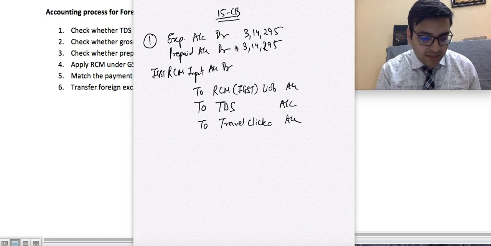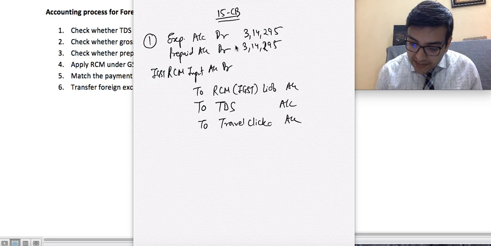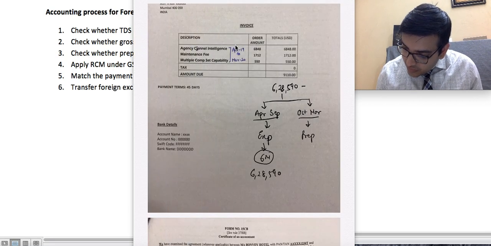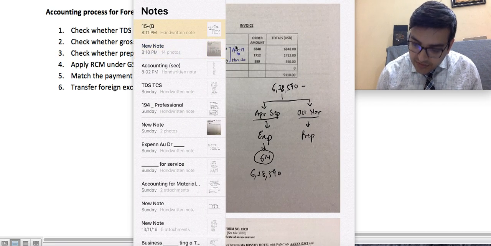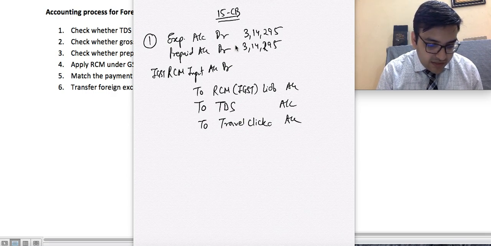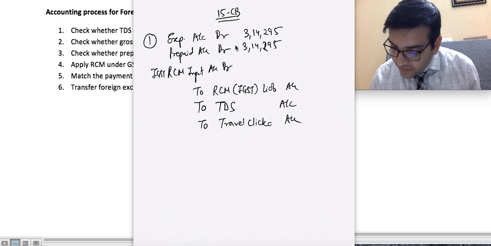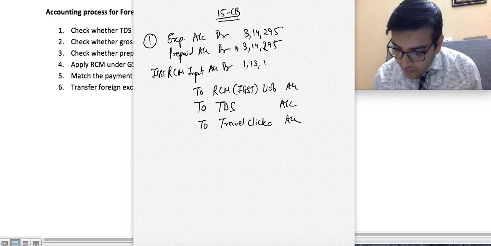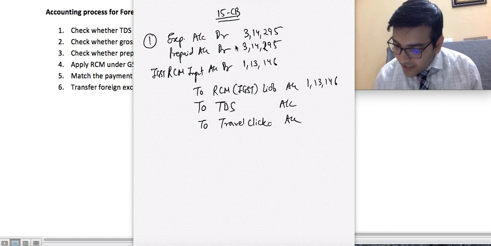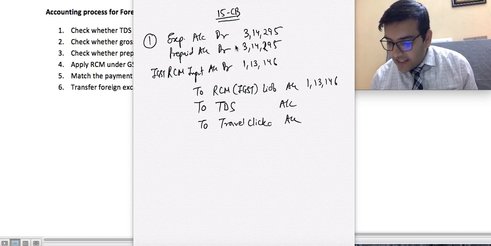How much is the RCM amount? RCM would be on the total 628,590, at 18%, because we are assuming the same rate. 628,590 into 18%. This is the RCM: 1,13,146. This will be the liability also. Correct? Is there TDS? No, it is nil.